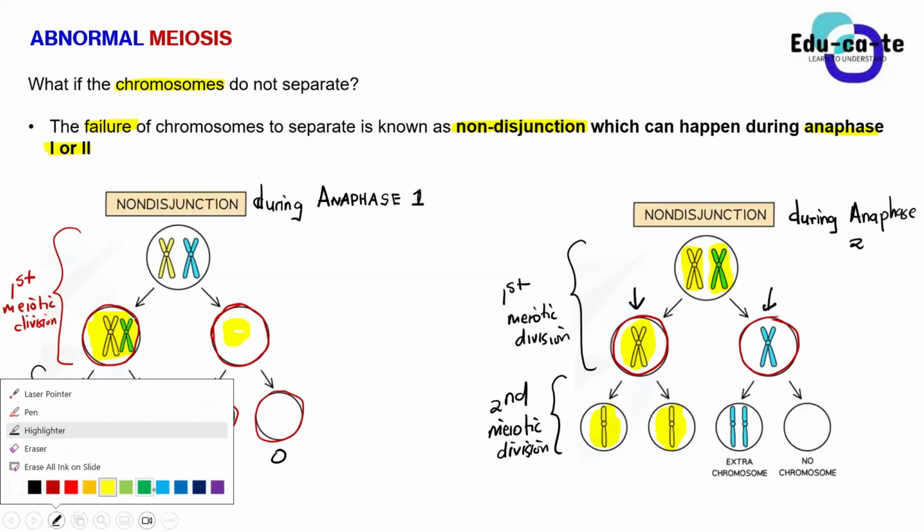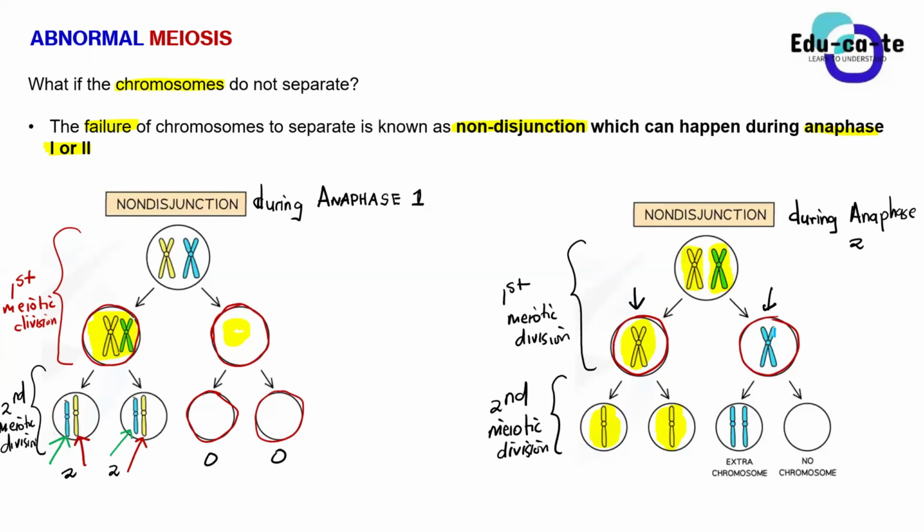But when you go to the blue cell, you can see that it had this one blue chromosome. When we divided it, it was supposed to separate. We were supposed to have one chromatid go into the first cell and the other chromatid into the second cell. So basically they were supposed to separate, one chromatid in one cell, one chromatid in another cell.